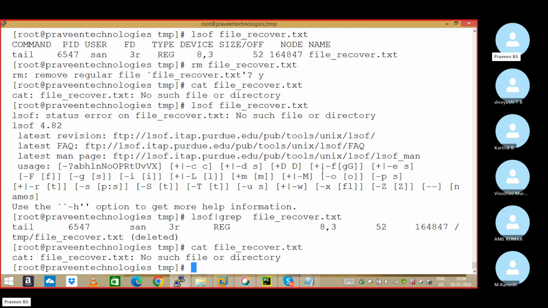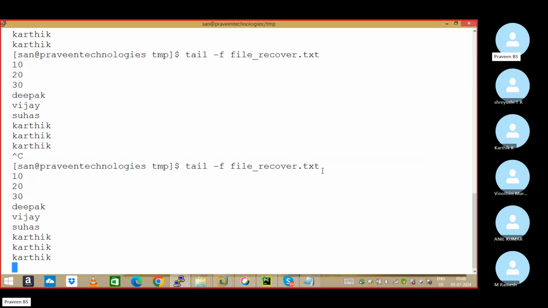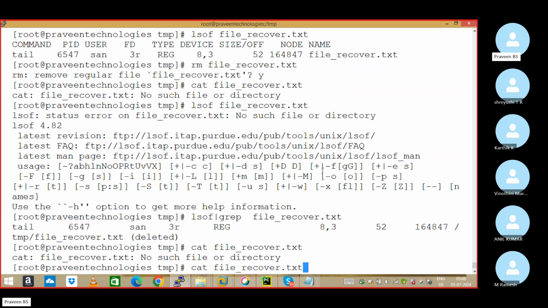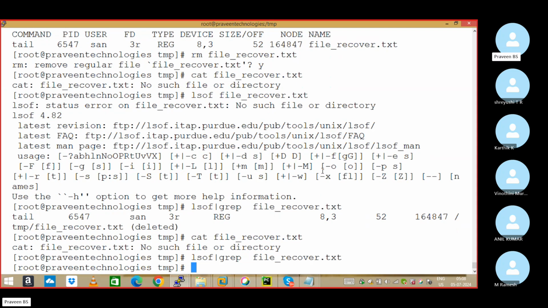Why is this option coming to us here? Because the file is open here. Now if I give Control C, it's gone. Now there is no chance of recovery. Understood my point or not? Getting my point? I repeat, sir. Understanding, right? We can recover only if the file is in open state.